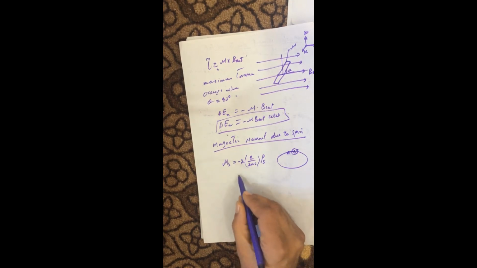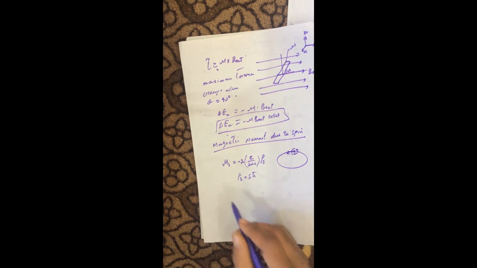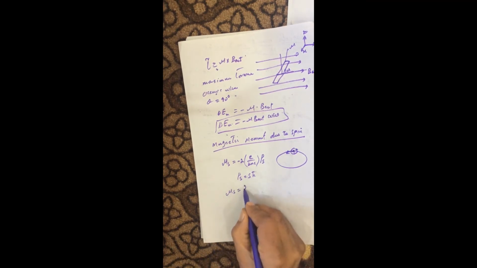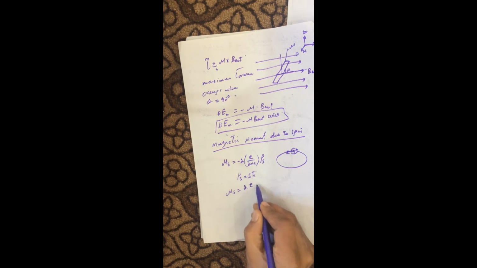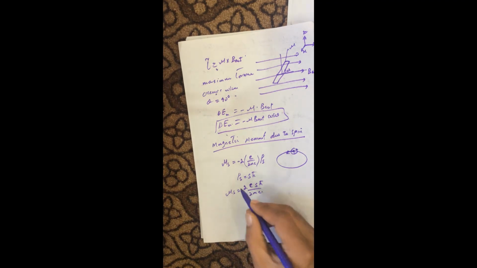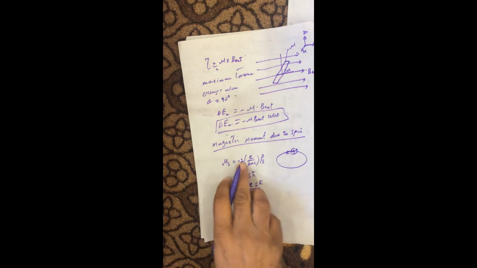P_S is S into h bar. So if I put it in the above equation, we get mu_s equal to 2 e S h bar divided by 2mc. I'm not writing the negative sign here because it just represents the rotation for the electron.